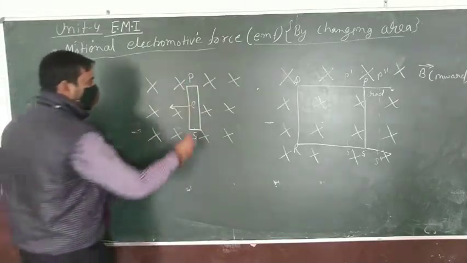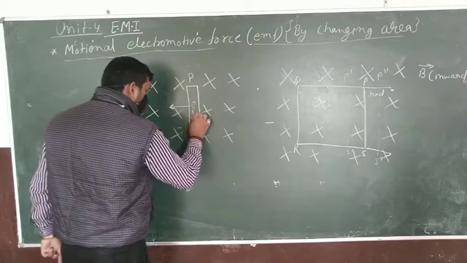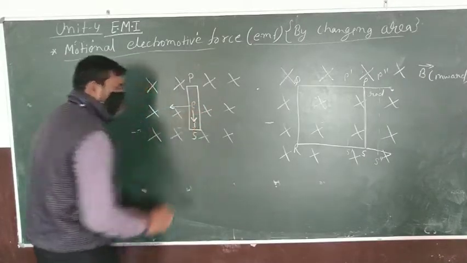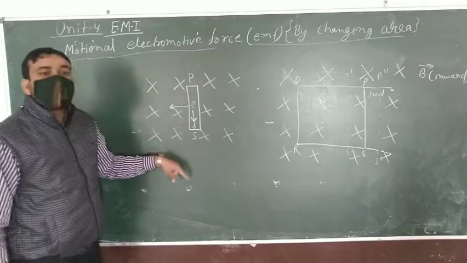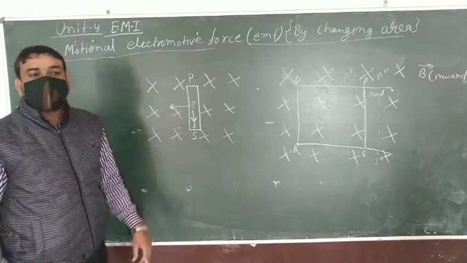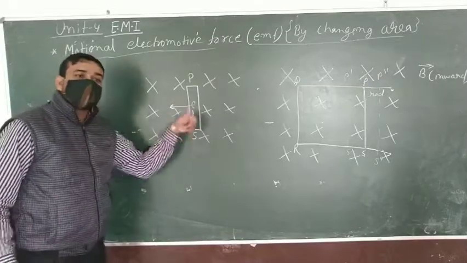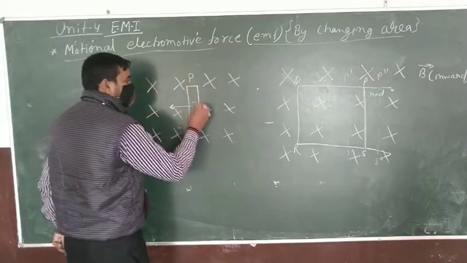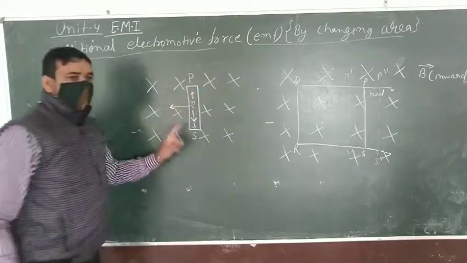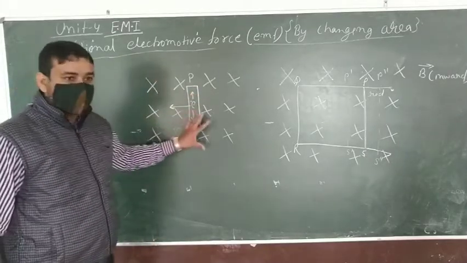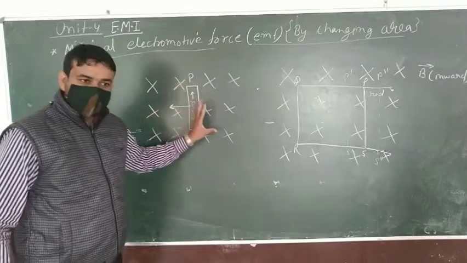So this is the direction of induced current in the coil. If the current is moving downward, by convention the charge is moving from S to P. It is clear or not? This electron is moving from S to P. You understand this idea.